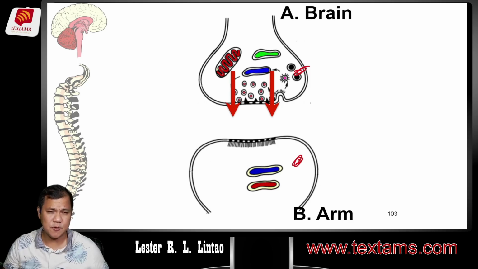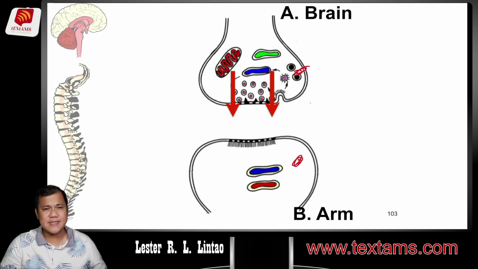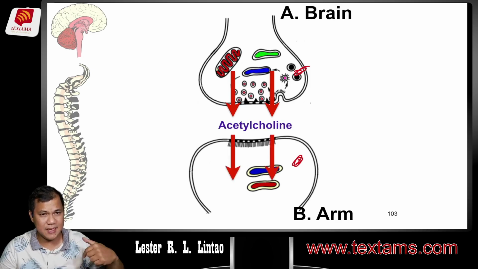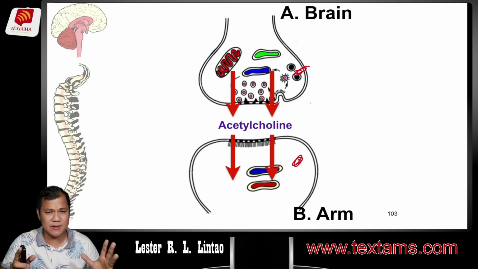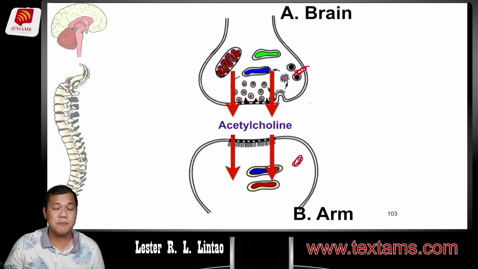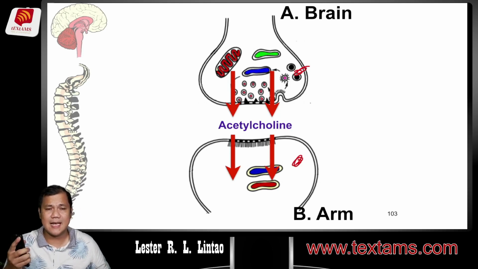When an impulse fires, what is in the middle? Acetylcholine, a neurotransmitter, to ensure that the impulse is transmitted from A to B, from the brain going to my arm. My arm there is only a representation of my discussion. That is how it works: for a muscle to move, we need an impulse, and acetylcholine must carry it.